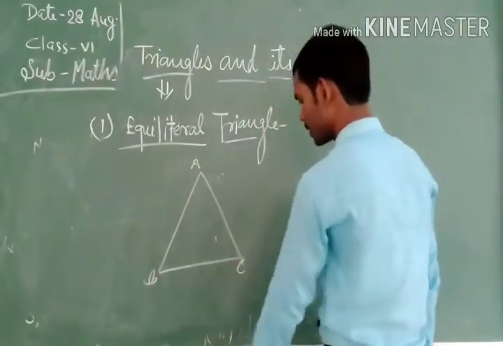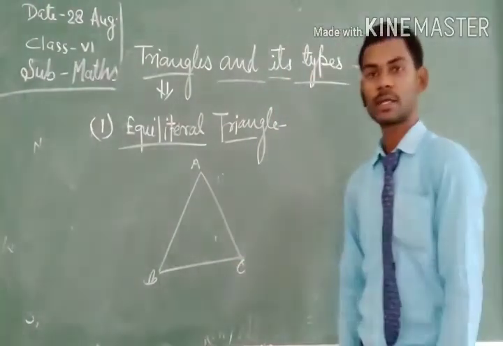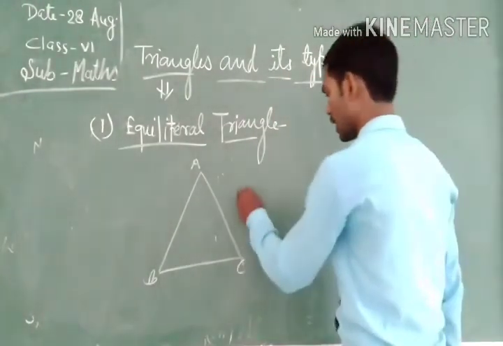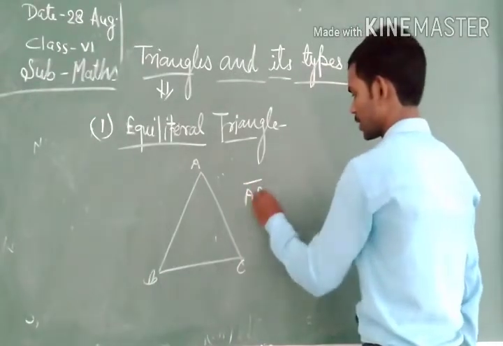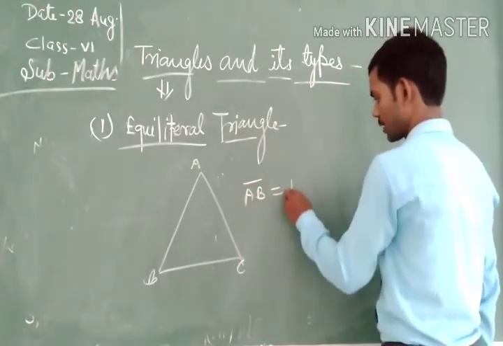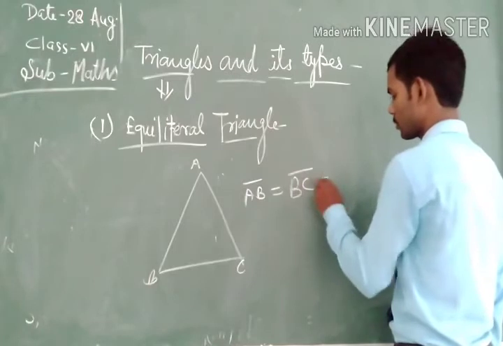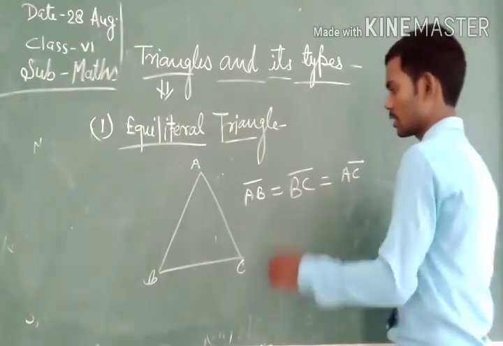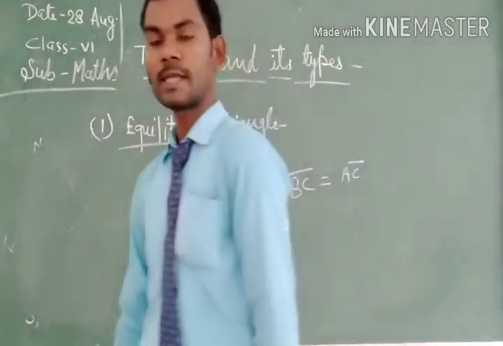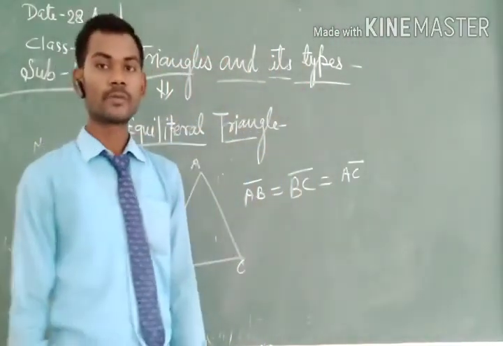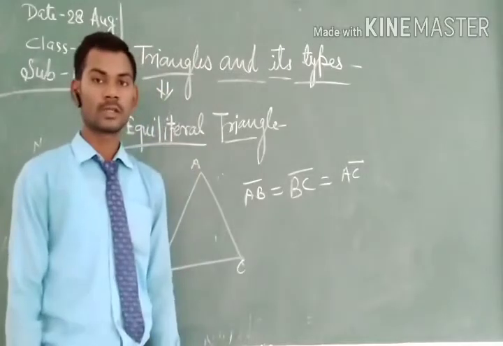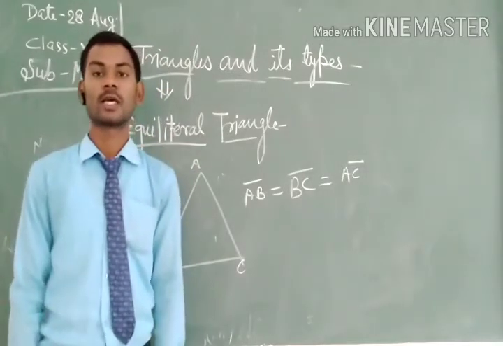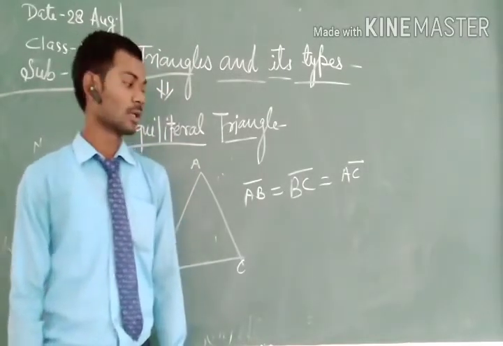So we have a triangle ABC, and in this triangle we can see that line segment AB is equal to line segment BC, and it is equal to line segment AC. If these three line segments are equal, that means all sides of this triangle are equal, then it is known as an equilateral triangle.